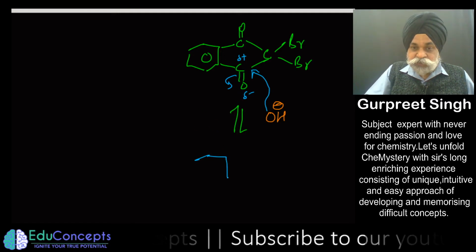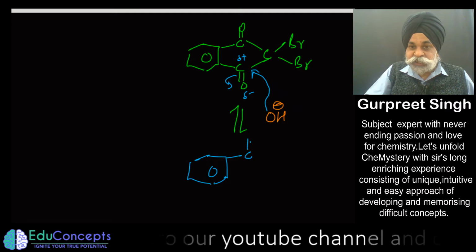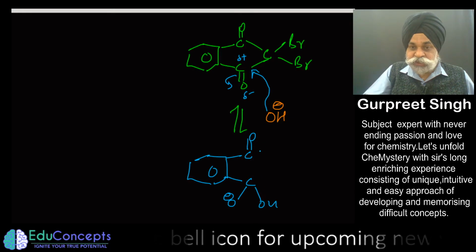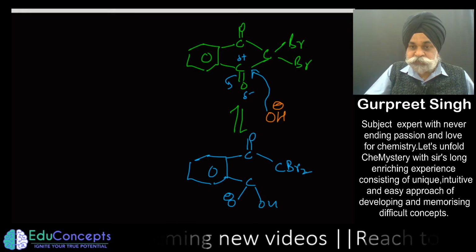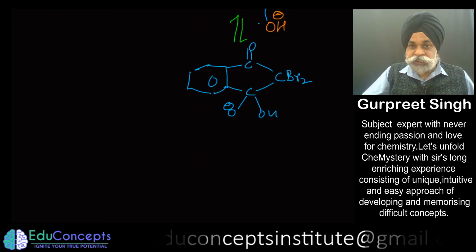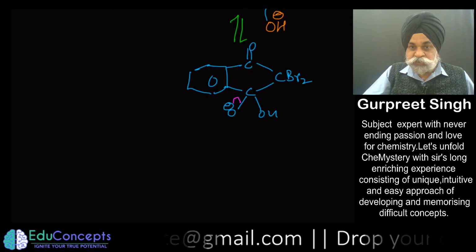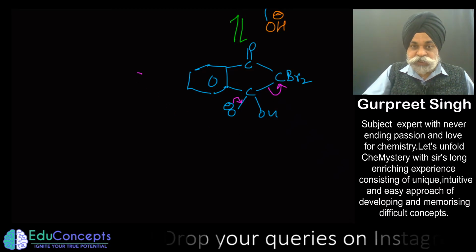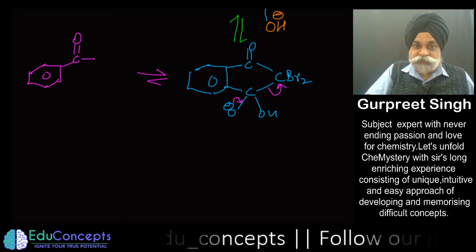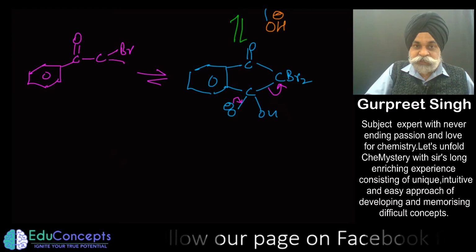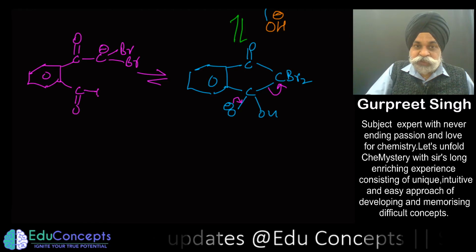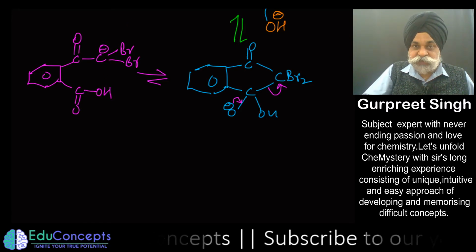So if I do so, what shall I now be getting? I will be getting this thing. This becomes O negative, this is OH, and here you have CBr2. Now what would be the next point? Now you could see that this can go back and would throw this out. So now we are going towards the product which we are looking for. So this is CBr, and this also is quite stable carbanion, simply because it is being attached by 2 Br.